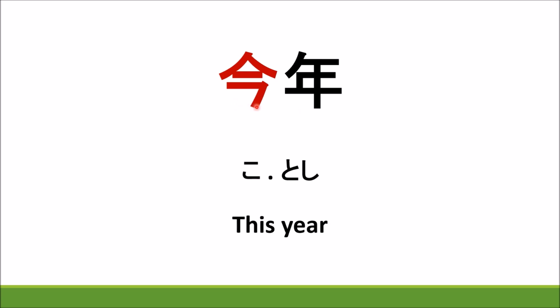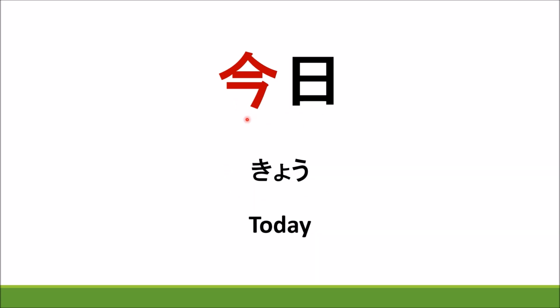So the reading is kotoshi. This is a special reading. Okay, this year. Next, kyo. Kyo meaning is today. This is the hi kanji, this is the ima kanji, so day kanji, so today.